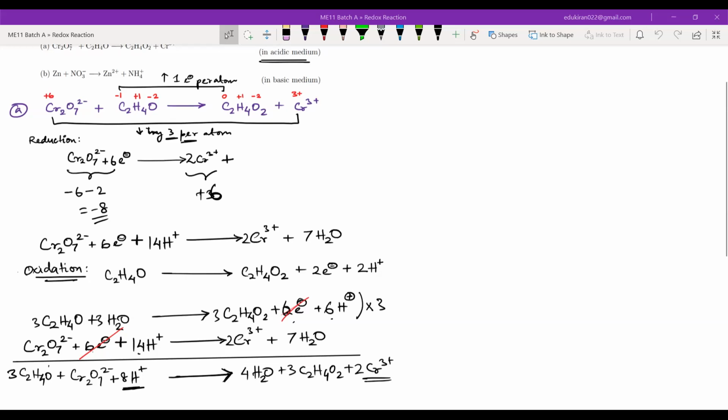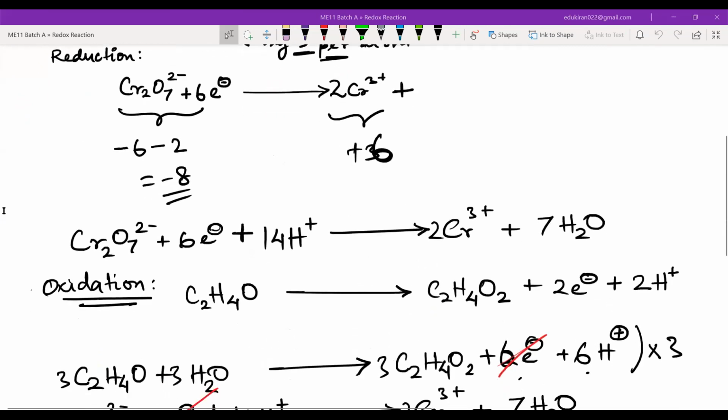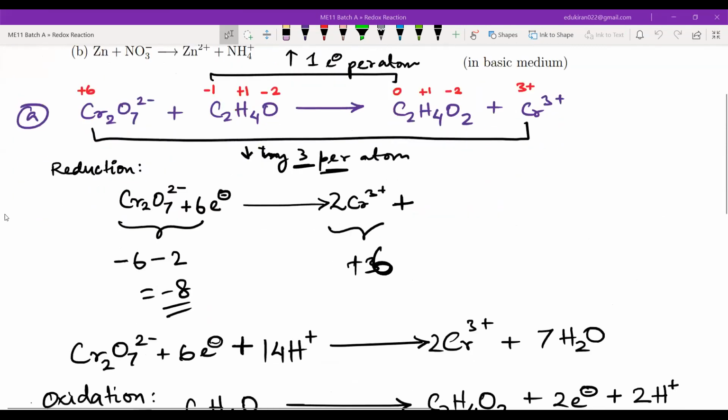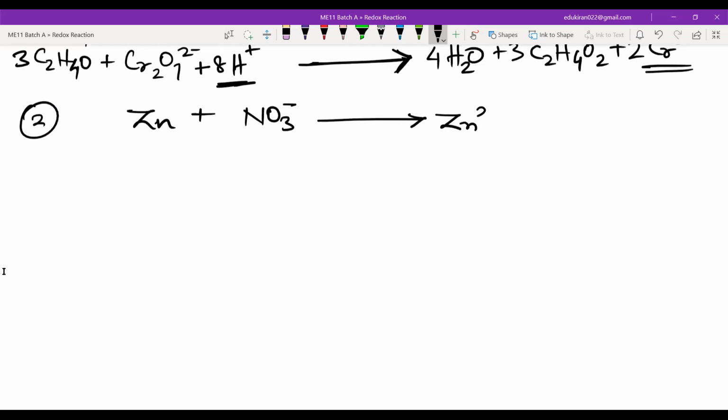Fahim is also done writing. Fahim, when you're done writing, you can raise your hand, so that I will understand. Okay, now let us do the second question. You guys did not try the second question. Let me do it here. Please write Zn plus NO3 negative. It is giving me Zn2 positive plus NH4 positive. And we have to do this in basic medium.